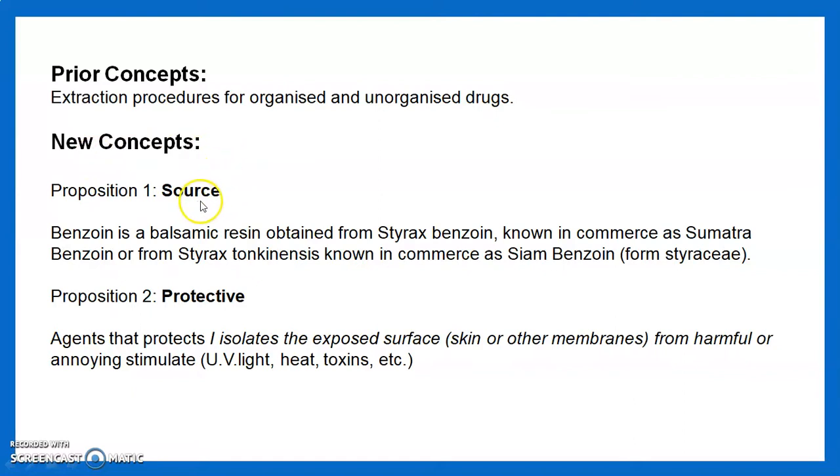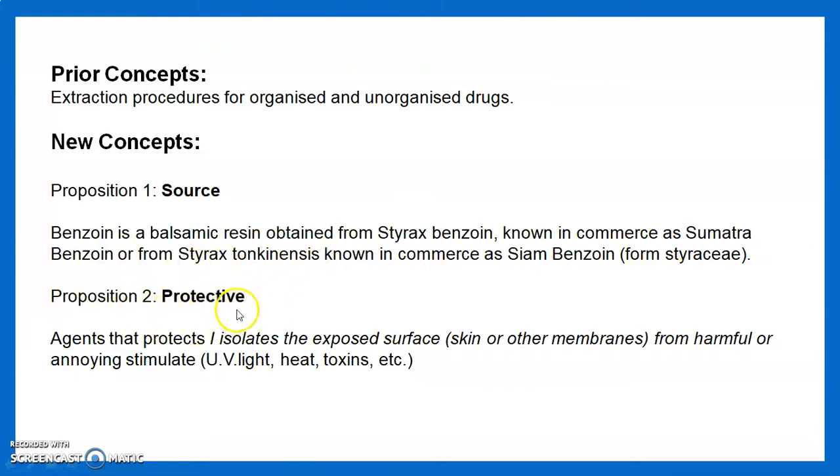like source. What is it? Benzoin is a balsamic resin obtained from Styrax benzoin, known in commerce as Sumatra benzoin, or from Styrax tonkinensis, known in commerce as Siam benzoin, which is from the Styraceae family. We should know the source of our resin or benzoin. Benzoin source may be from Sumatra benzoin or from Siam benzoin.